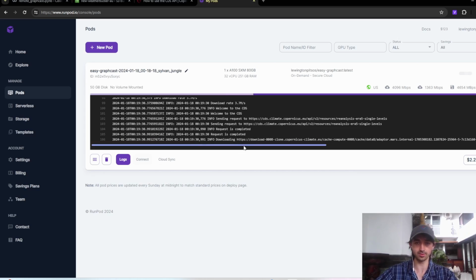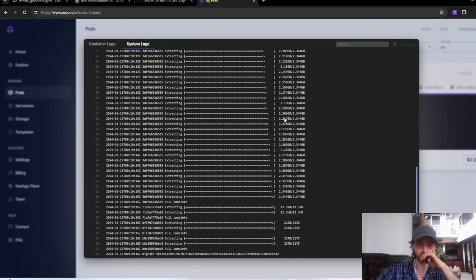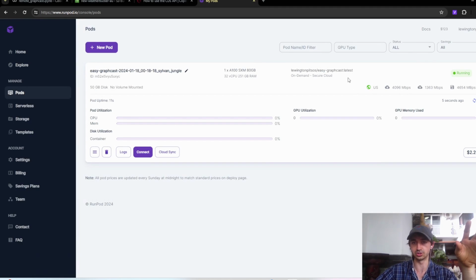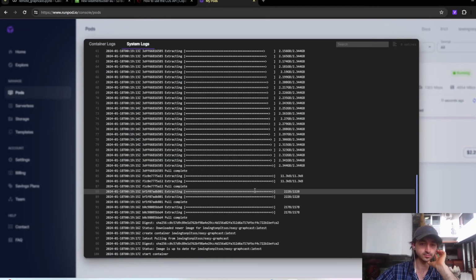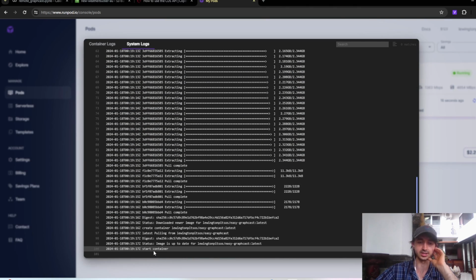Okay, so let's check on the RunPod again, what the logs look like. It looks like it's still downloading. It's finished downloading the Docker image that I made. If you want to check out the Docker image and just use that, that might be the easiest thing to do, really. This Docker image makes it easy to run GraphCast. And okay, so it's downloaded the Docker image, started the container.